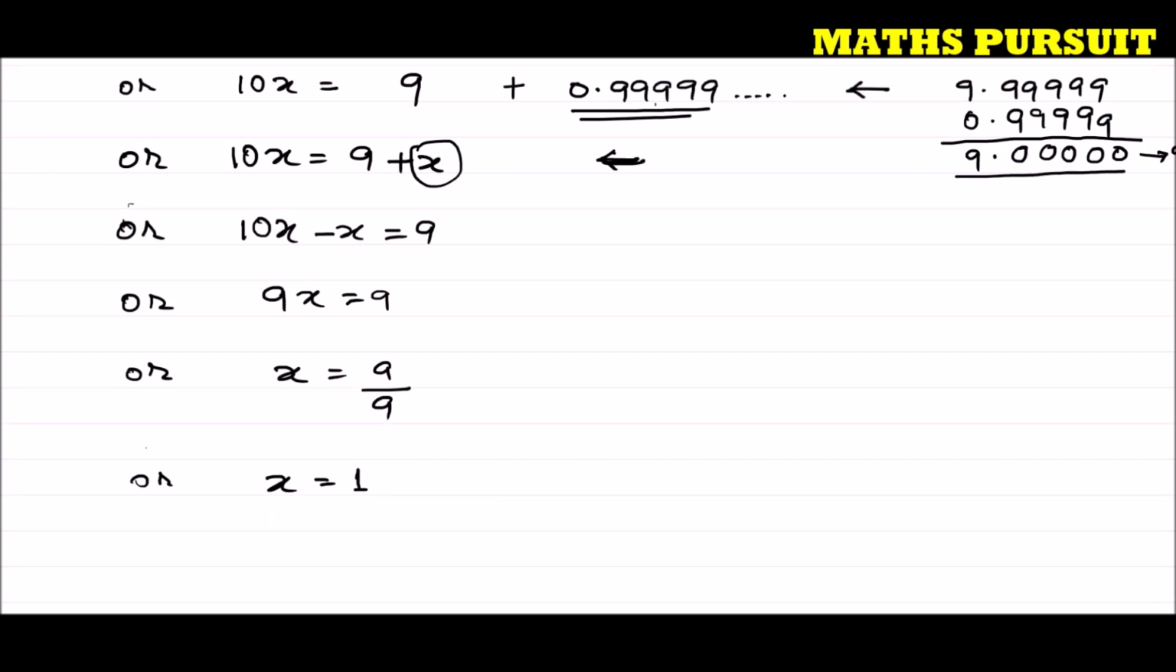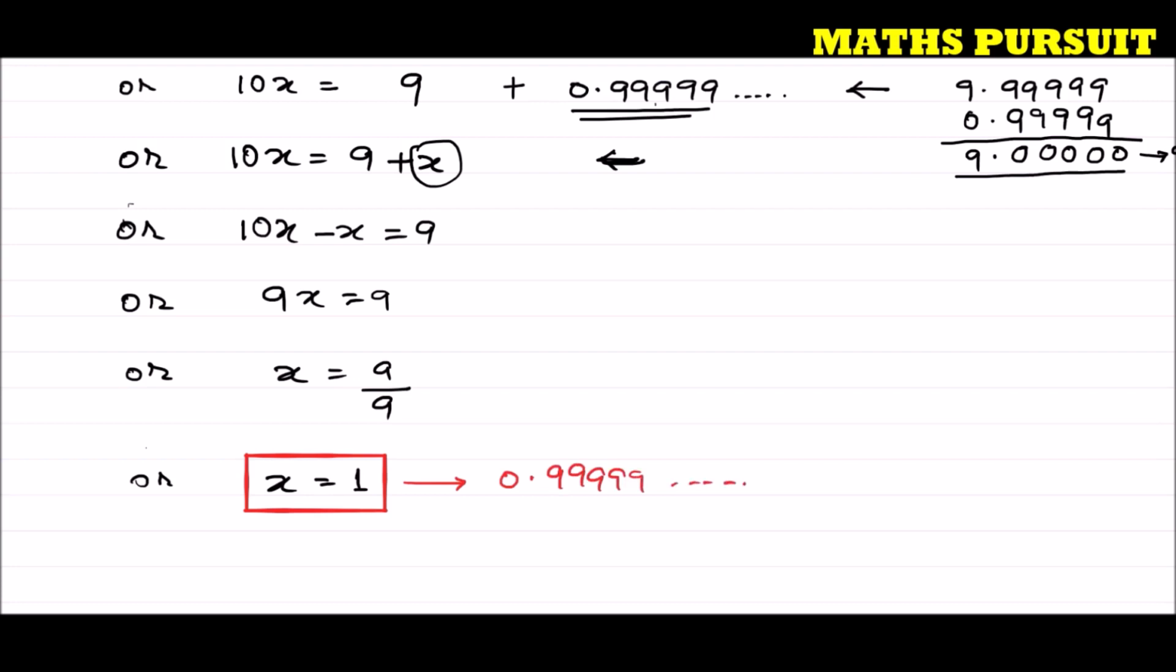We got x is equal to 1. This is the rational number. How is 1 a rational number? 1 is nothing but 1 upon 1. So this is our rational number, and if we solve this, we will just get 0.9999.